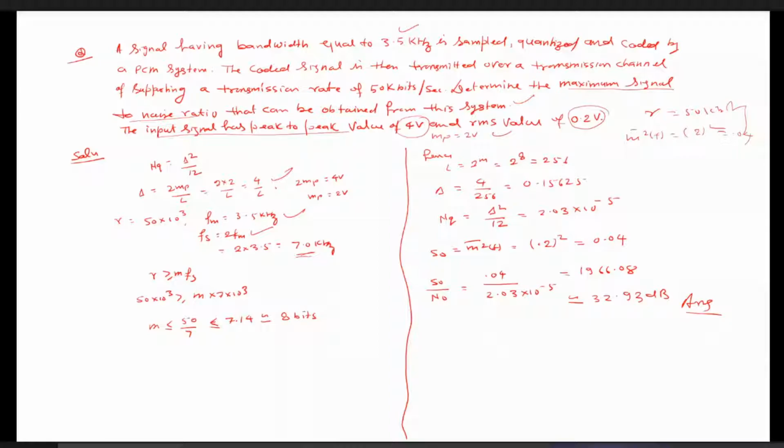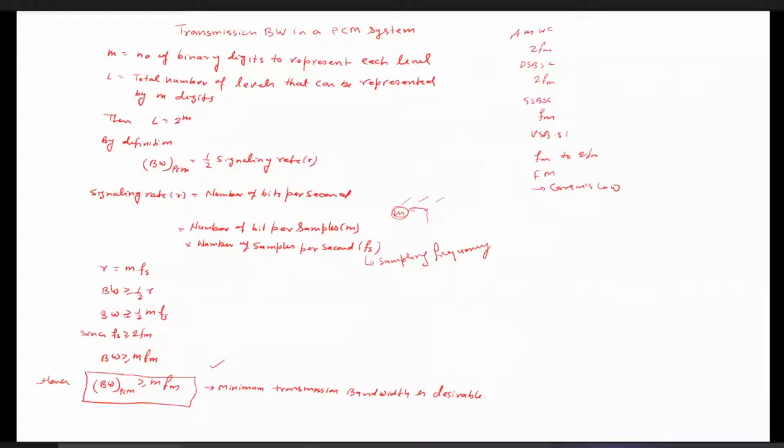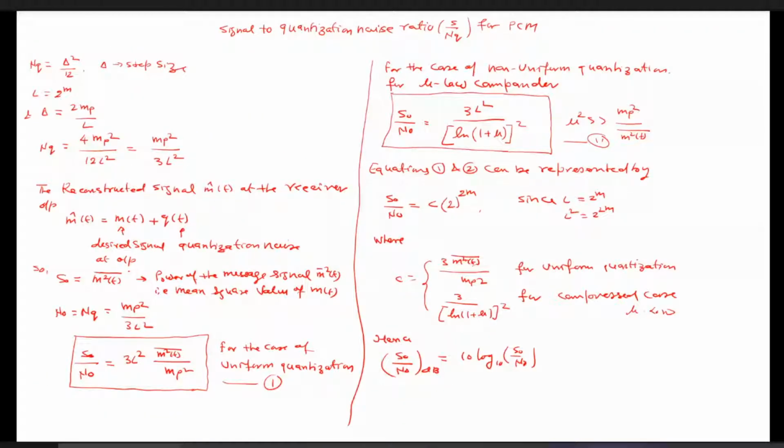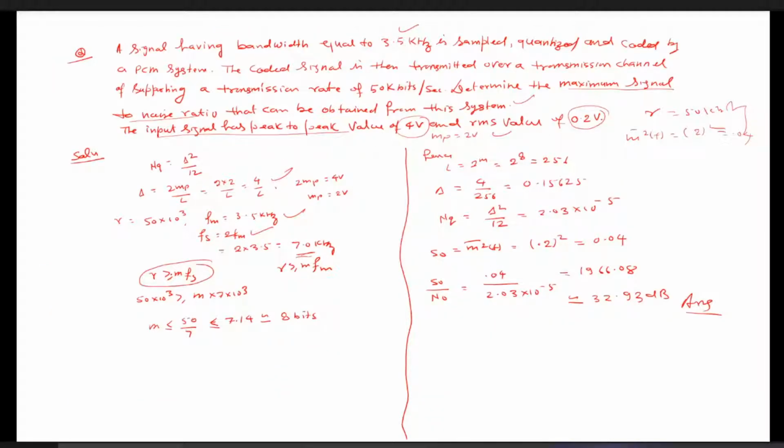Now, since we know the transmission bandwidth property of the PCM, that is, our R is greater than or equal to MFM. Sorry, MFM, not MFS. So R should be greater than or equal to MFM. Sorry, it is MFM or MFS? No, it's okay. R is greater than or equal to MFS. I was confused with the bandwidth. So R is greater than or equal to MFS.